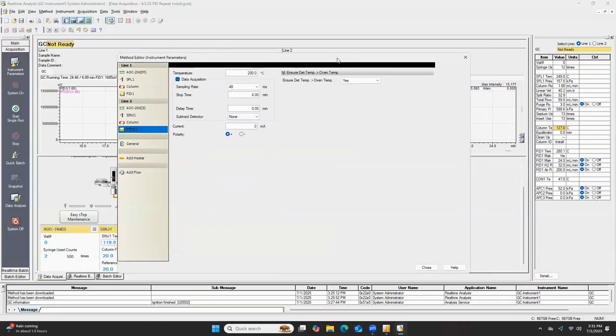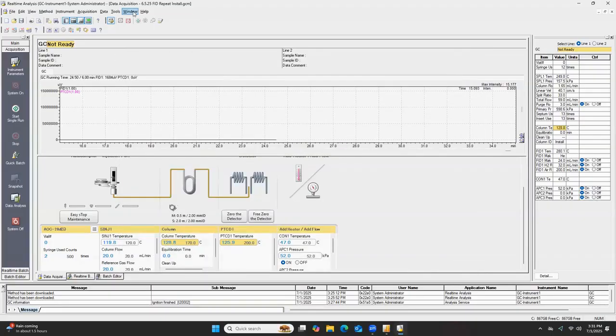Now, with that being said, this method specifically is just for us using the FID. In this method, you have to input the parameters for line 2 for the TCD, mainly to make sure that the temperatures for our injection ports, the column, and the detector are in a close range of the temperatures for our FID injection port, column oven, and detector.